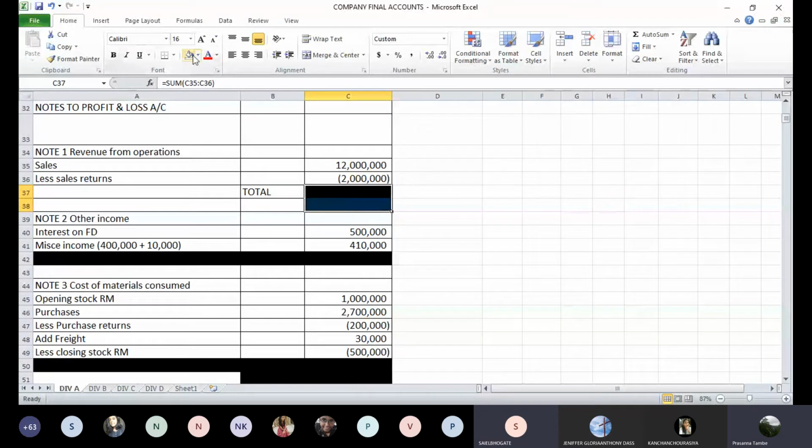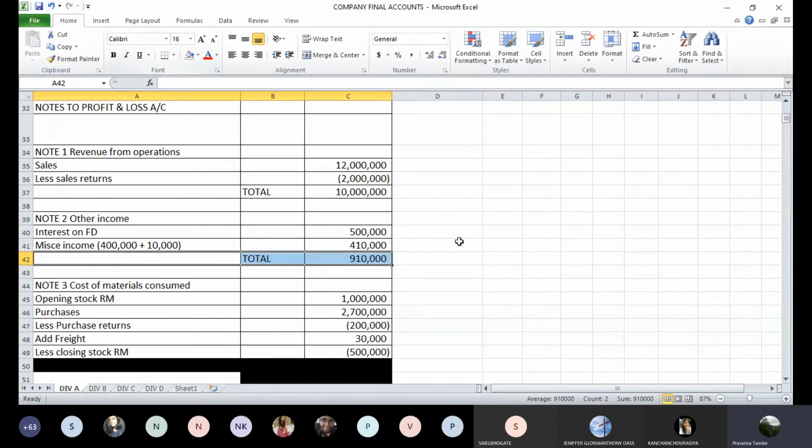Okay. So now one by one we have to take the totals of these schedules. So sales, revenue from operations, 1 crore 20 lakhs minus 20 lakhs is 1 crore. That is note number 1. Then note number 2, other income: if you take the total, it is 9 lakhs 10,000. 5 lakhs plus 4 lakhs 10,000.